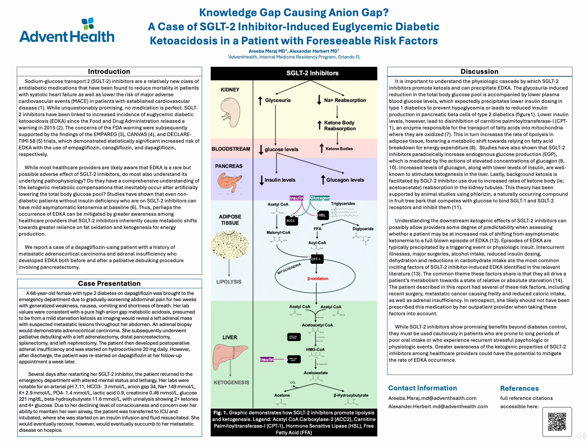Understanding the downstream ketogenic effects of SGLT-2 inhibitors can possibly allow providers some degree of predictability when assessing whether a patient may be at increased risk of shifting from asymptomatic ketonemia to a full-blown episode of EDKA. Episodes of EDKA are typically precipitated by triggering events of physiologic stress. Intercurrent illness, major surgeries, alcohol intake, reduced insulin dosing, dehydration, and reduction in carb intake are the most common inciting factors of SGLT-2 inhibitor-induced EDKA identified in the relevant literature.